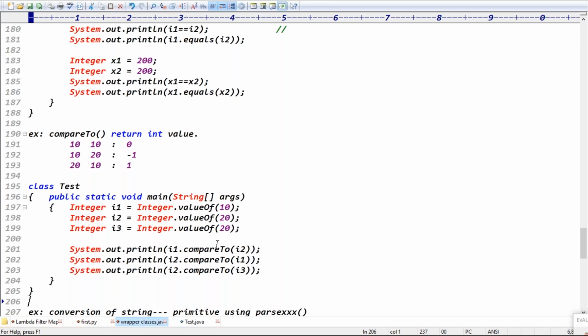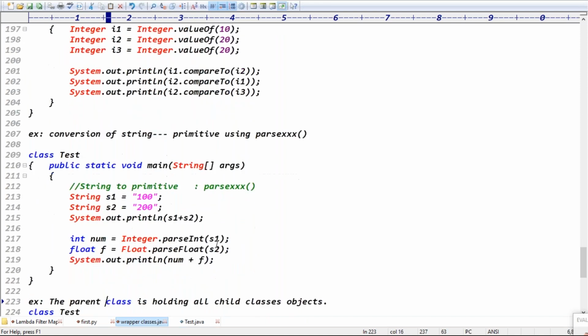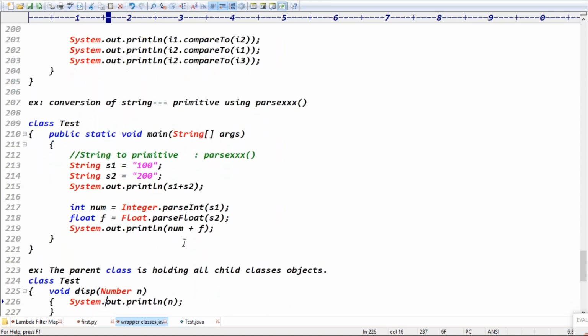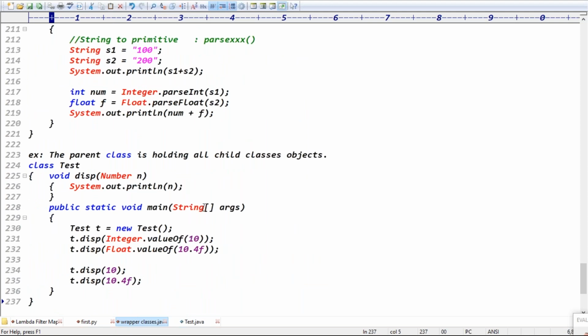Next one is the conversion of primitive to string format, right? And string to primitive format, we can use Integer.parseInt, right? Exactly. In the last example, you can take the Number type here.